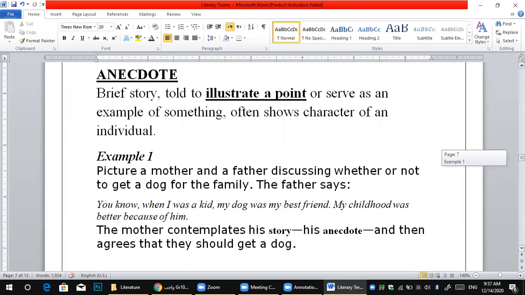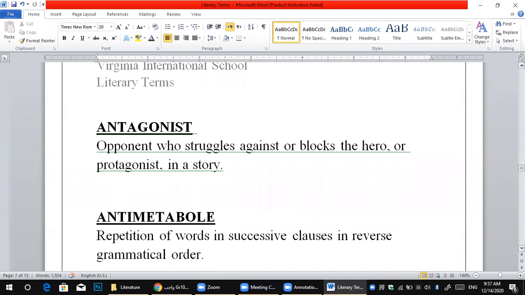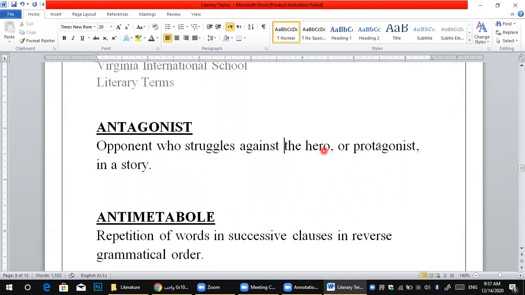Okay, after that, let's move to the next one. It's called antagonist. Antagonist means the opponent who struggles against or blocks the hero, or protagonist. What does protagonist mean? The hero. Protagonist means the hero in a story. So here, antagonist means the enemy or opponent who struggles against the hero.